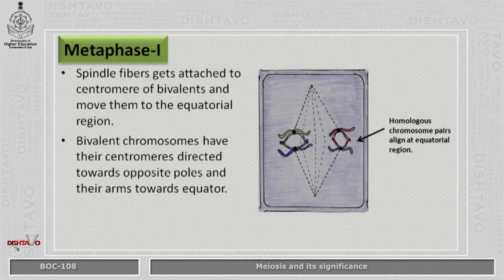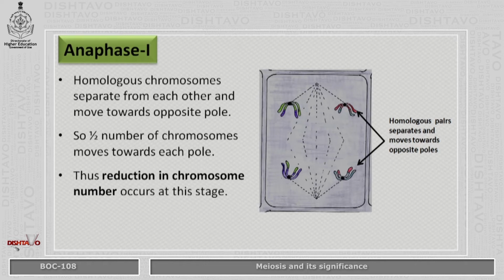In metaphase 1, spindle fibers get attached to the centromeres of bivalents and move them to the equatorial plate. Bivalent chromosomes have their centromeres directed towards opposite poles and their arms towards the equator. In the next phase, that is anaphase 1, homologous chromosomes separate from each other and move towards opposite poles. So half the number of chromosomes moves towards each pole. Thus, a reduction in chromosome number occurs at this stage.